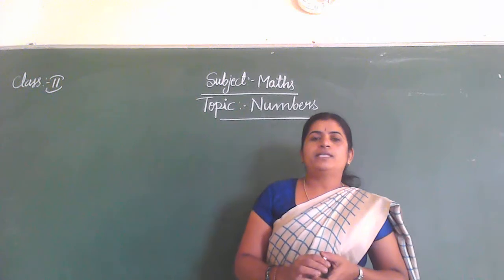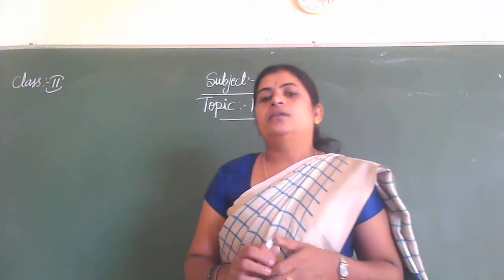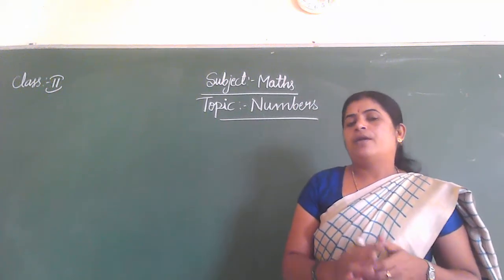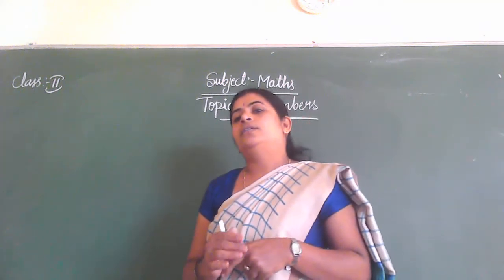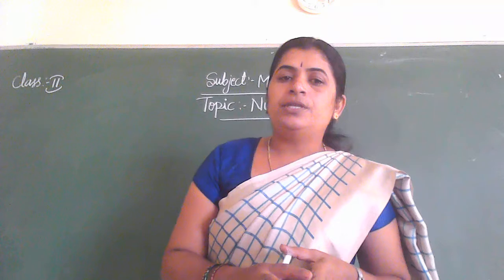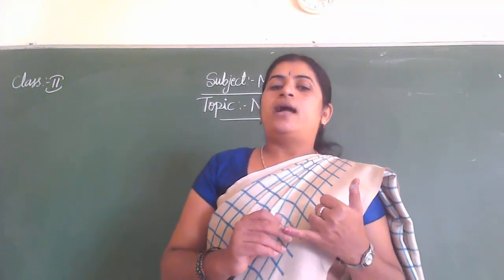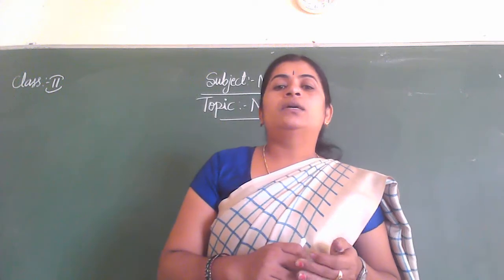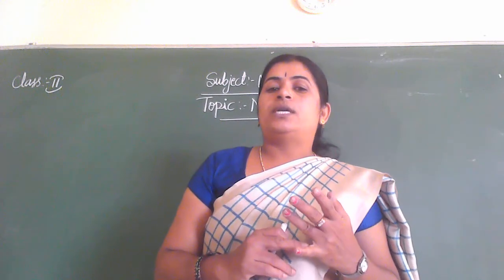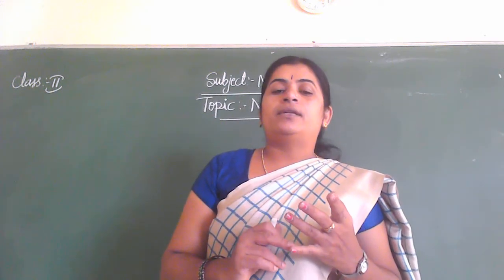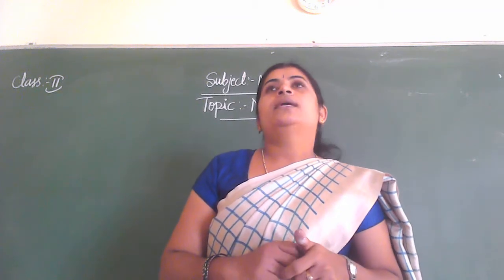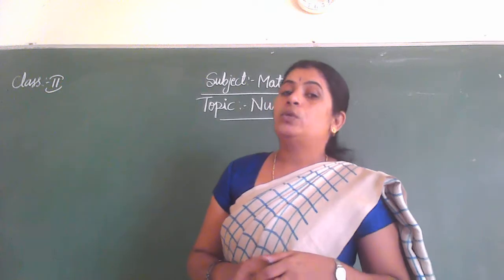Children, in the previous session, which lesson did we learn? Shapes and spatial understanding. What is the main concept we have to learn in this lesson, children? Yes, 2D shapes, 3D shapes and lines. So we have to learn many lines: vertical line, slanting line, horizontal line and curved line. Okay, and then 2D shapes.